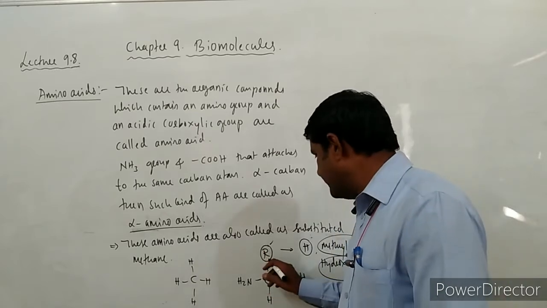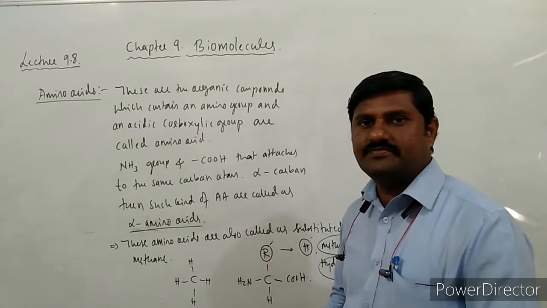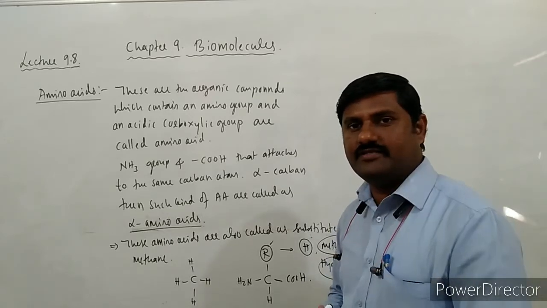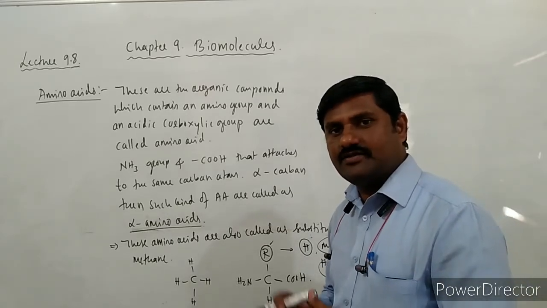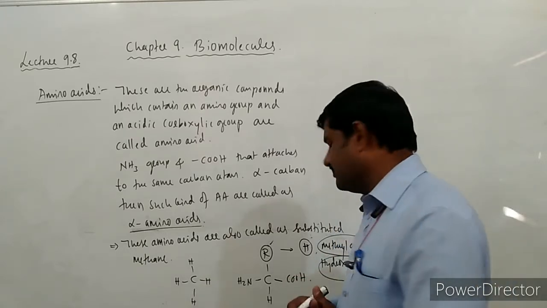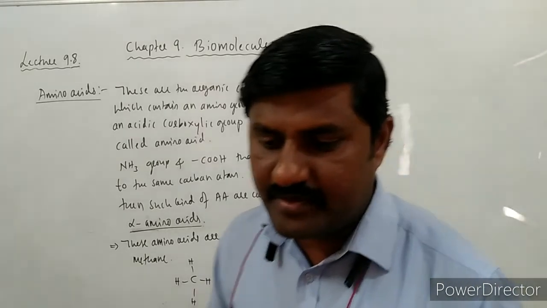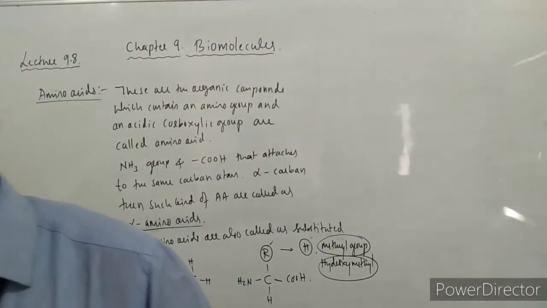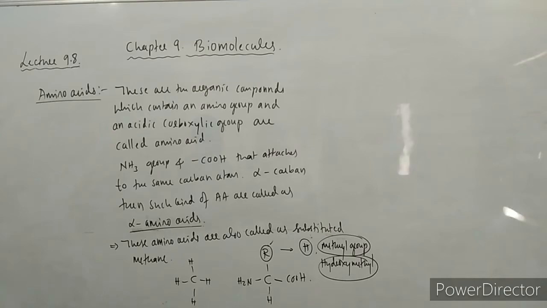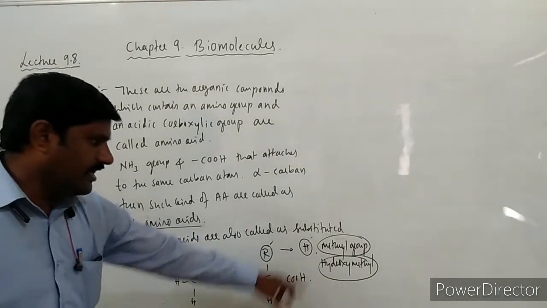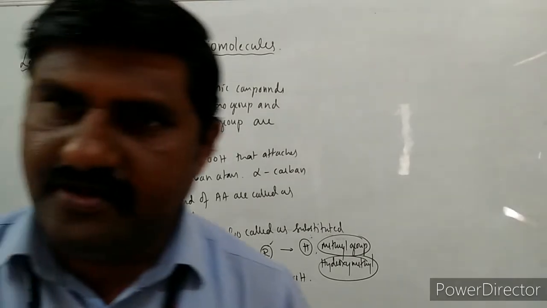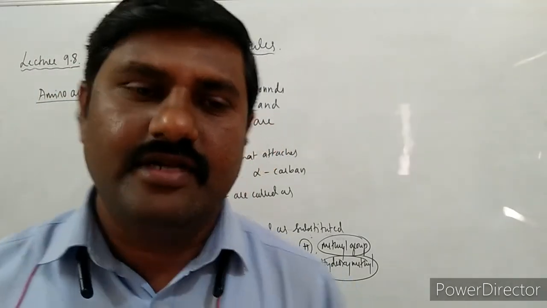Okay, if R is H, hydrogen, then it becomes glycine, which is one type of amino acid. In the same way, if it contains a methyl group, then it becomes another compound, alanine. If hydroxymethyl is added, it becomes another one.